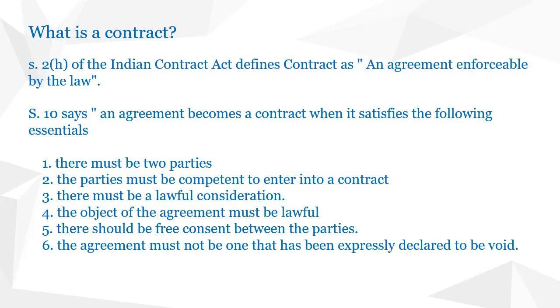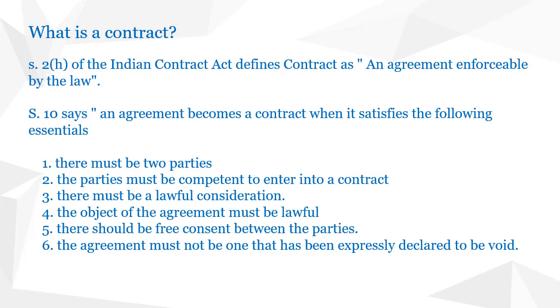The first one is there must be two parties. We will consider all these conditions with the example we just discussed. In that example, there were two parties, A and B. And the parties must be competent to enter into a contract. That means both A and B should be of sound mind and capable to enter into a contract.